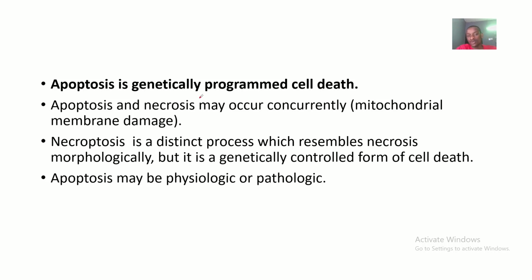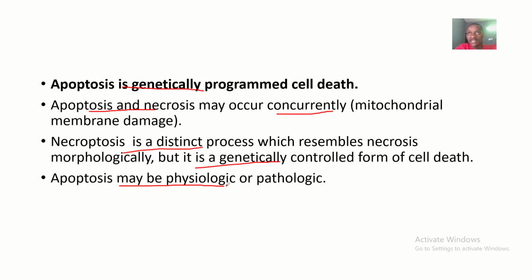So talking about apoptosis, the definition, we said that apoptosis is genetically programmed cell death. Now, apoptosis and necrosis may occur concurrently, leading to mitochondrial membrane damage. Necroptosis is a distinct process which resembles necrosis morphologically, but it is a genetically controlled form of cell death. It's like apoptosis, which is genetically controlled, but it's in between apoptosis and necrosis. So, apoptosis may be physiological or pathological.